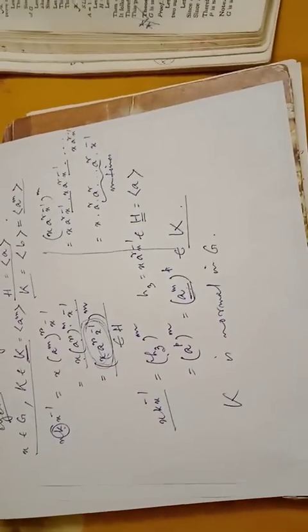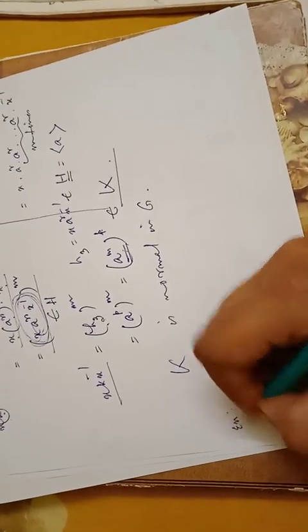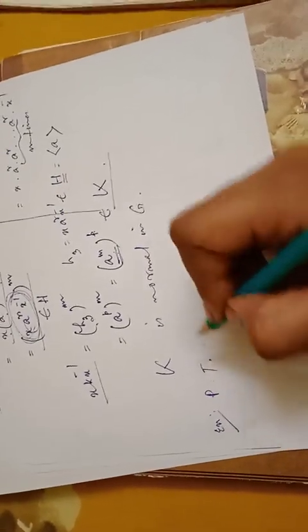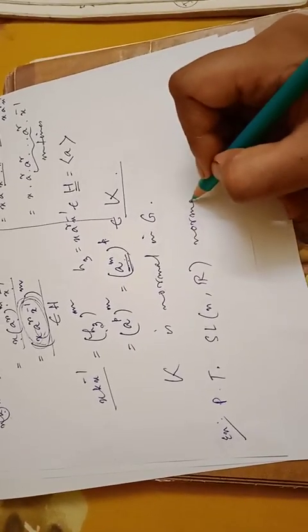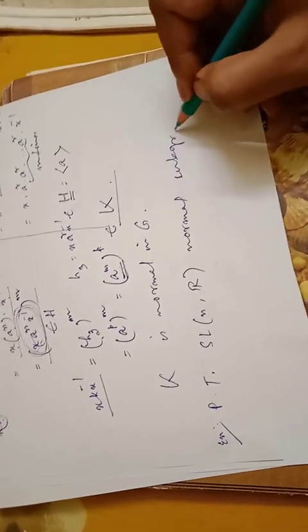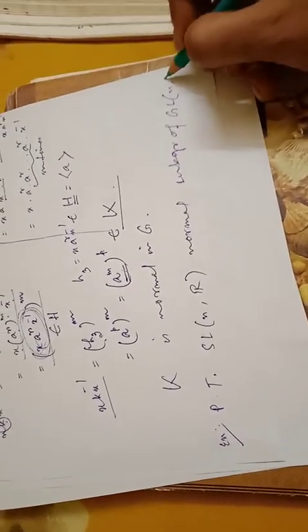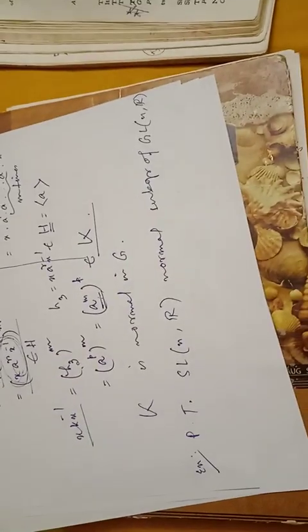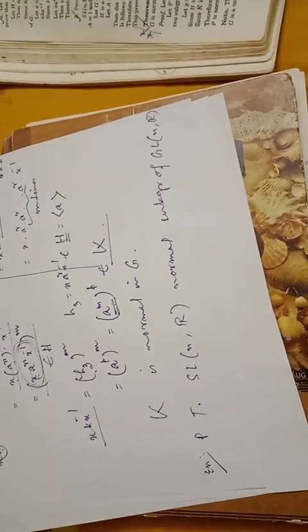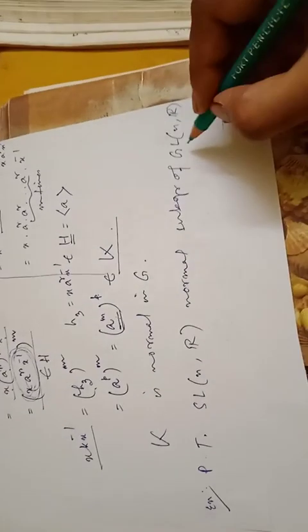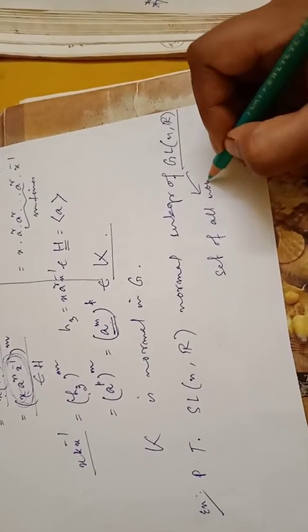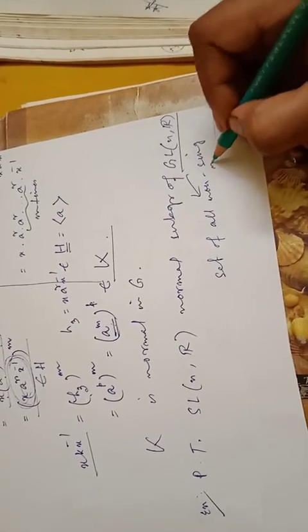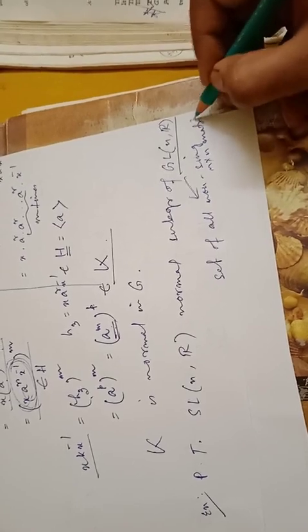Okay, this proves the example. Next example is: prove that SL(n,R) is a normal subgroup of GL(n,R). I guess you already know what is meant by SL(n,R) and GL(n,R). Let me recall it. GL(n,R) means the set of all non-singular n by n matrices over R.